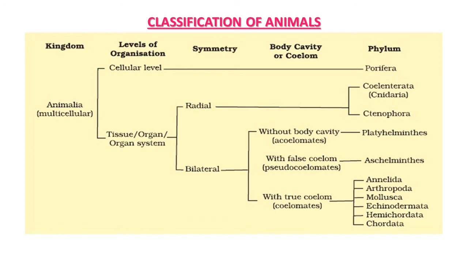By studying this chart, we can understand that all animals are classified on the basis of the features and characteristics we have studied here, and it is now very easy to understand how at different levels of organization different kinds of animals, from primitive to higher phyla, are arranged.